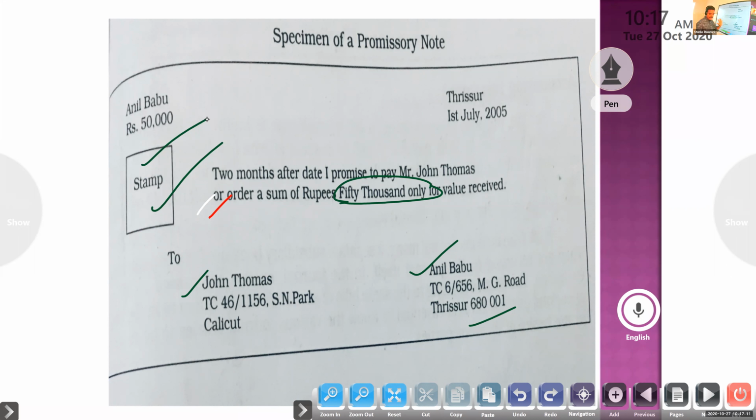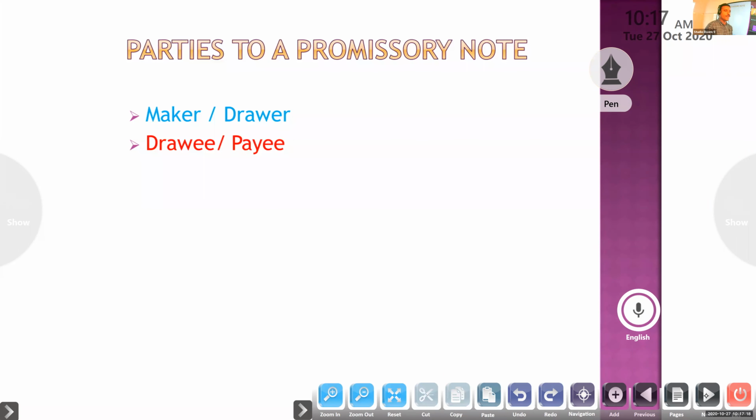Next one, parties to a promissory note. Just like a bill of exchange, here also parties are there. But in a bill of exchange, there are three parties: drawer, drawee, and payee.